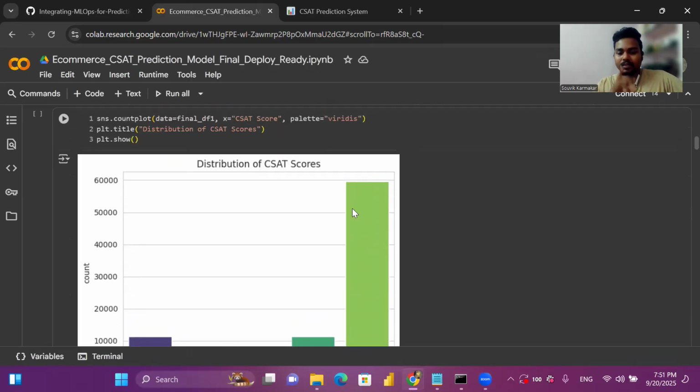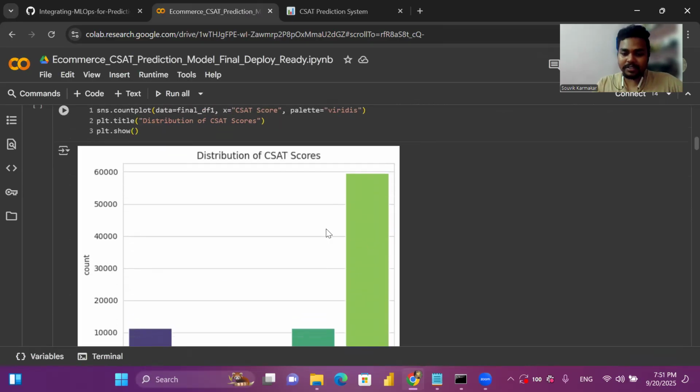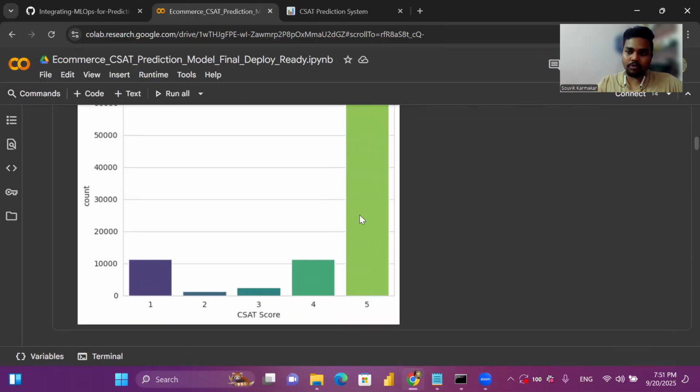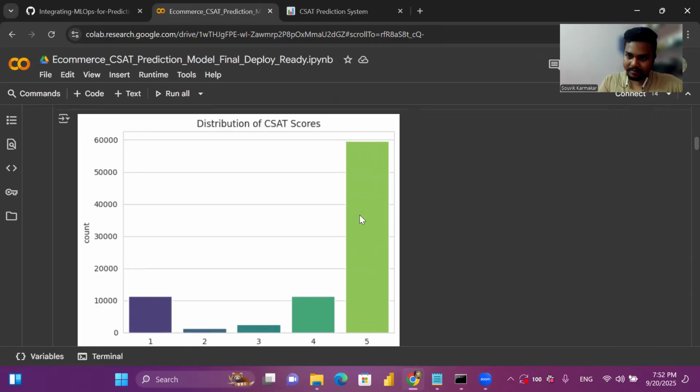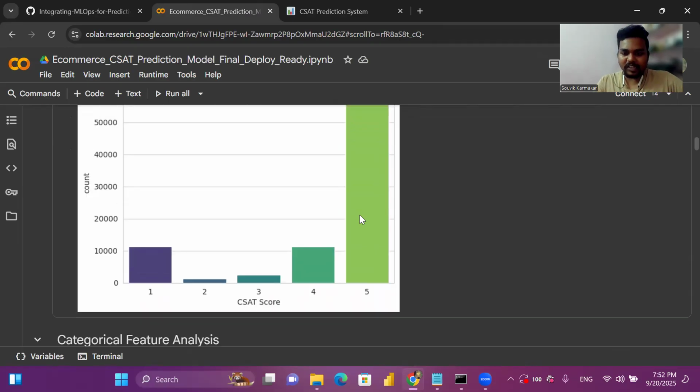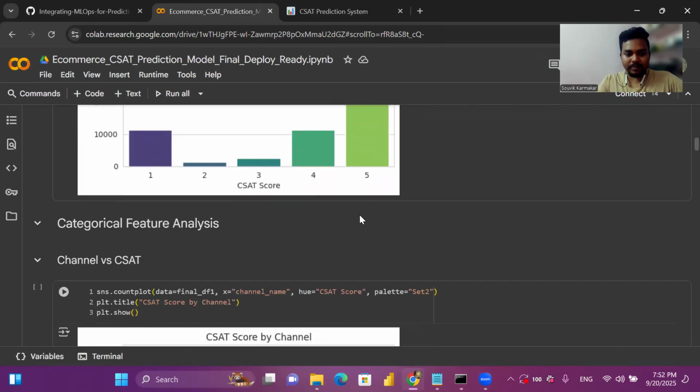So here this is the distribution of the CSAT score. We can see rating 5 has more rows. By seeing this distribution, you can easily understand the data set is imbalanced. So before proceeding with the model building, we have to adjust this also. In a further step, I will explain how I have adjusted that part.